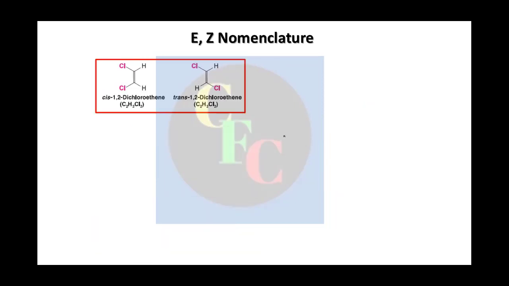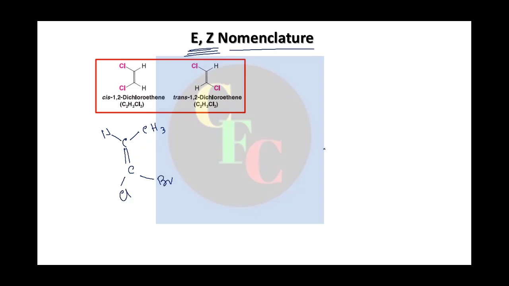Now similar to RS for optical isomerism, there is a nomenclature called EZ for geometric isomerism. We have seen this example before also, this cis and trans chlorine. It is easy to write cis and trans like this. But see, if you have this kind of example, say I have a double bond here, a methyl here, H here, a bromine here, and a chlorine here.